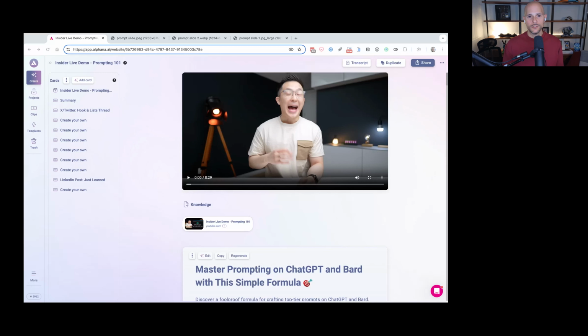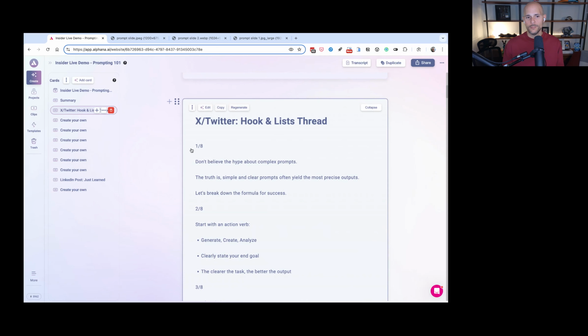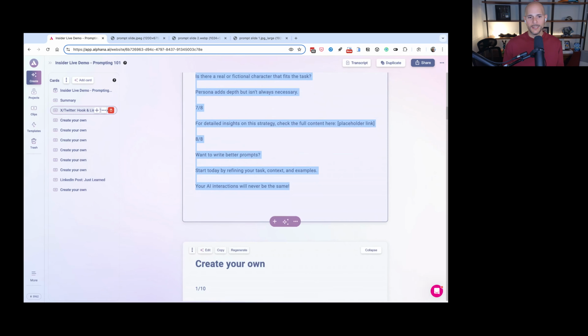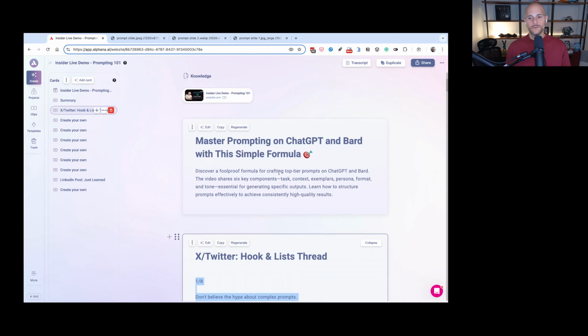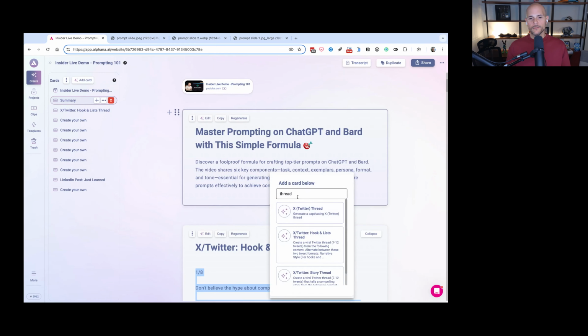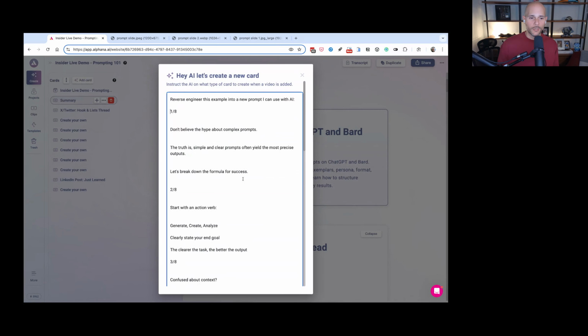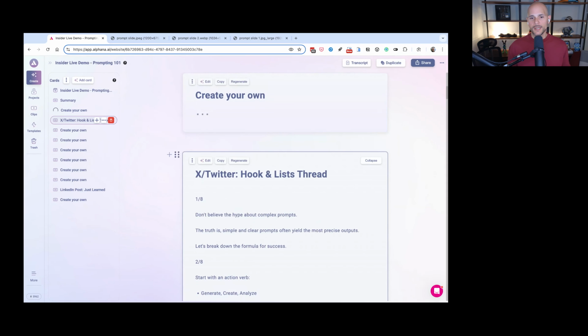And I didn't show this before, but you can always reverse engineer any output. Grab a post on LinkedIn or Twitter or a blog post that you like and just ask ChatGPT or Claude to help reverse engineer it. So you could always take it, copy it, and throw it in somewhere. I don't know if it'll do it right here, but can you reverse engineer this example into a new prompt I can use with AI? It's not going to be perfect, but this will give you the high level to start with, and then you test it and you refine it until you get your prompt.